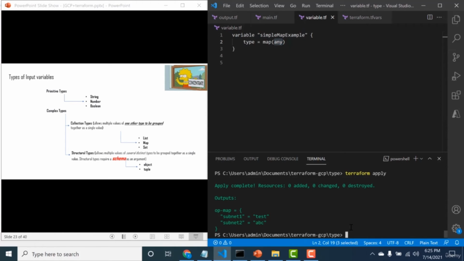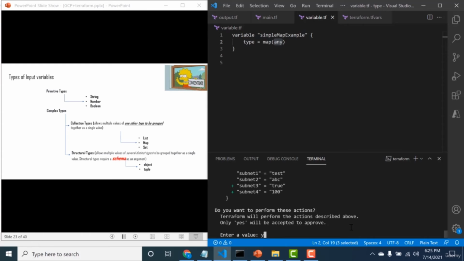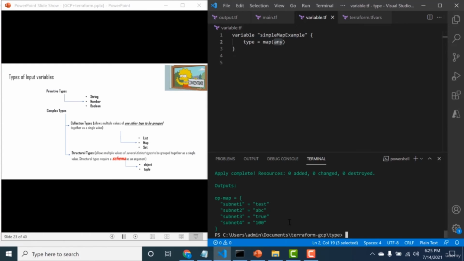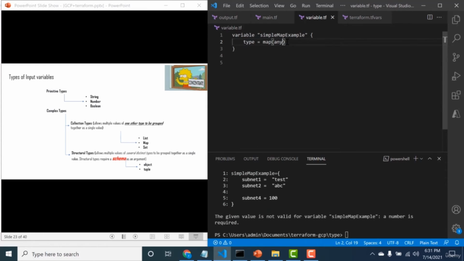So let's just run this again, and I do a yes. You can see that the output is valid. Now let's change it from any to number. Let's see what happens once we do that. I've changed it from any to number, and if we run a Terraform apply, it'll say that the values are invalid. So if you need to handle a situation where you do not know the type of the inputs, then you can always put any. So that's it for this lecture. In my next lecture, I'll explain to you what an object is.